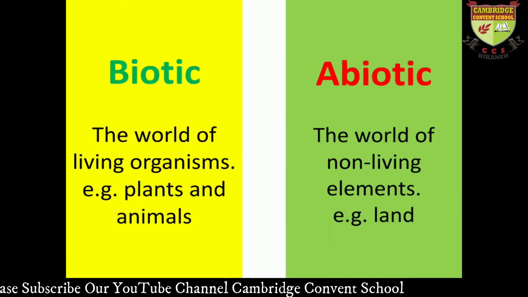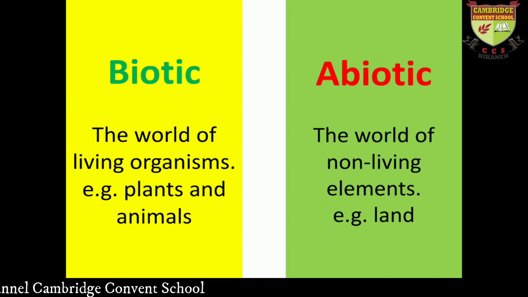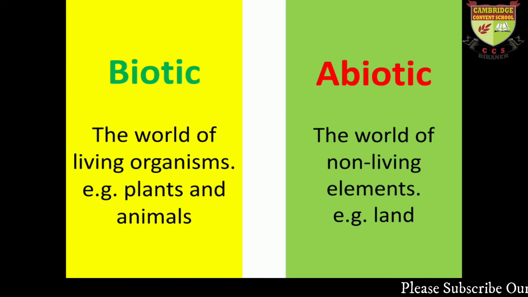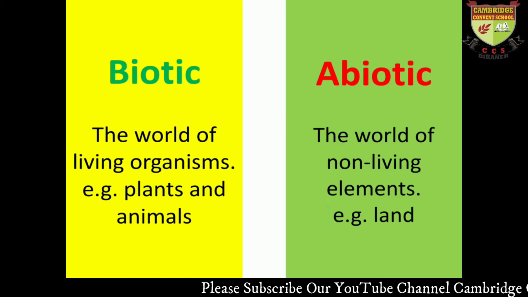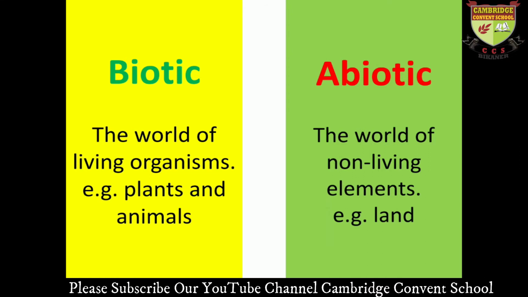In simple language, the definition is: the world of living organisms is called biotic and the world of non-living elements is called abiotic. And what are the examples of biotic and abiotic? Plants, animals, and humans are included in the biotic environment. And what is included in the abiotic environment? Land, water, and gases are included in the abiotic environment.